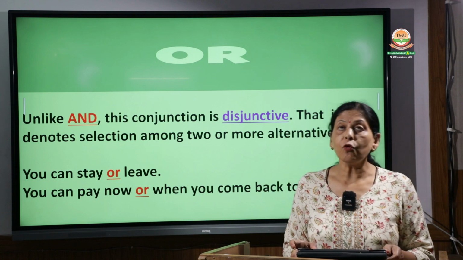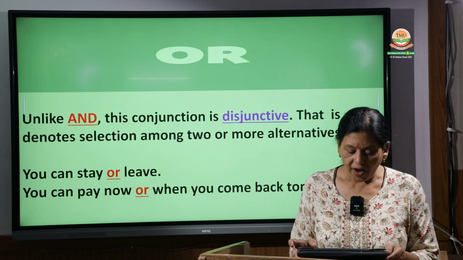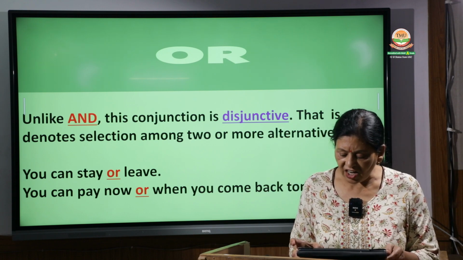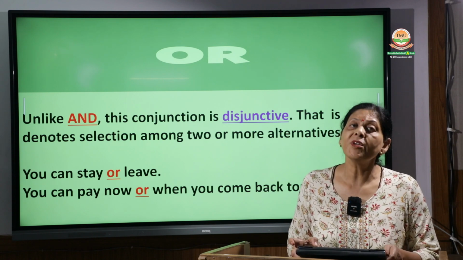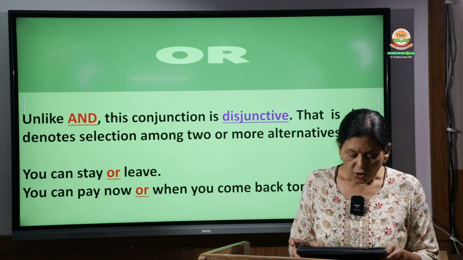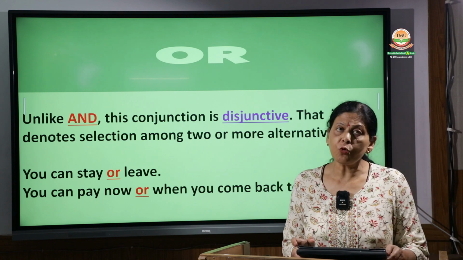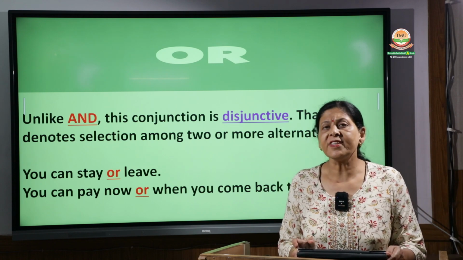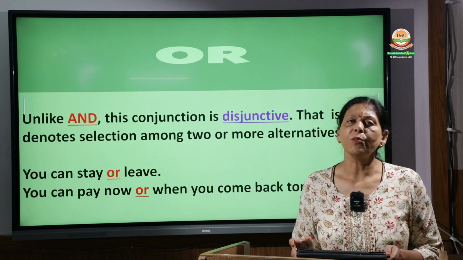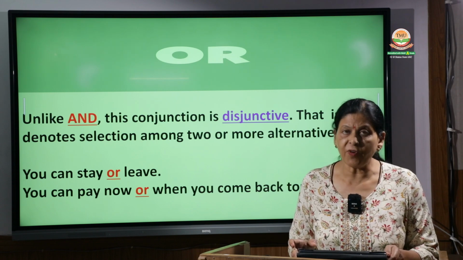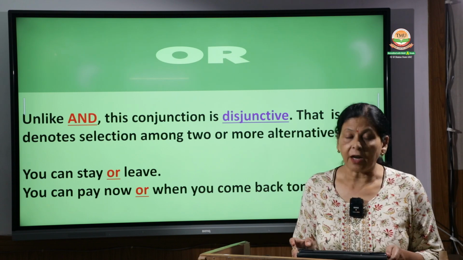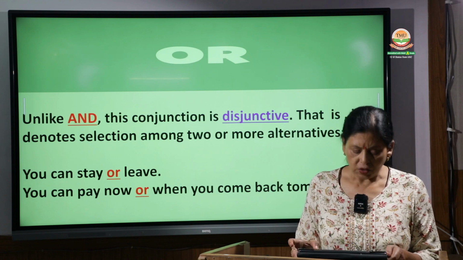Means you have to select. So unlike and, the conjunction is disjunctive. It shows you to make a selection between two alternatives. You can stay or leave, means either you can stay or you can leave. You can stay, you can leave, means it's your choice. You will have to decide upon one thing, whether you want to stay or you want to leave.